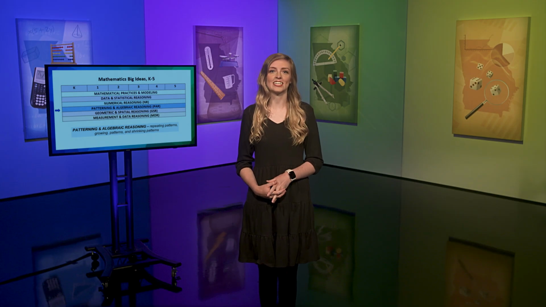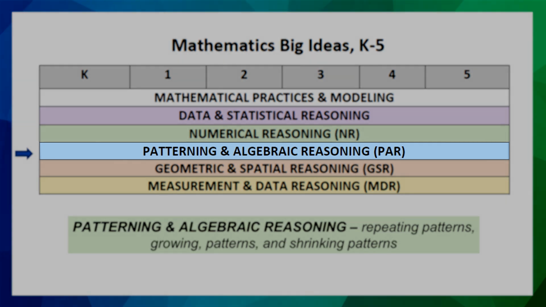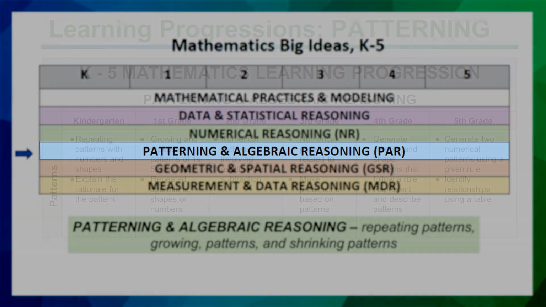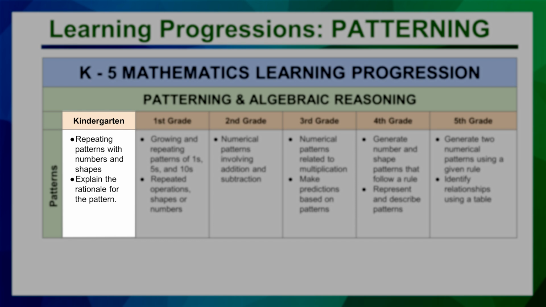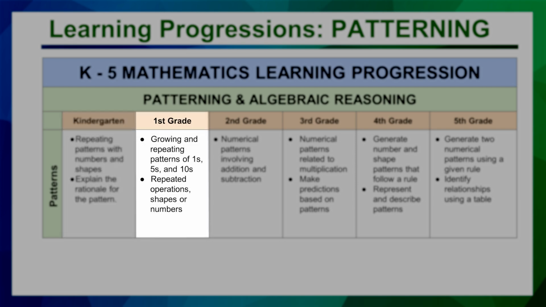First grade Standard 3 is part of the big idea of patterning and algebraic reasoning. This big idea has connections to other big ideas such as numerical reasoning and geometric and spatial reasoning. In kindergarten, students were expected to create, extend, and describe patterns and explain the rationale for the pattern. This standard requires students to identify, extend, and create patterns. Students will build on their sense-making with investigations of patterns from kindergarten.